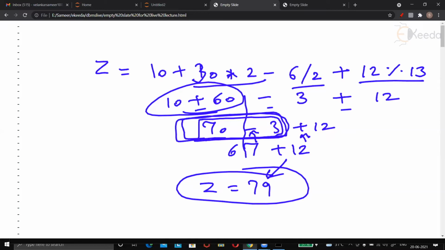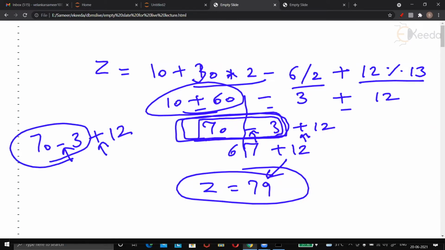I'll just write it for my sake here. 70 minus 3 plus 12. So this minus and plus have the same priority, and minus is written first. So this is done: 67 plus 12. So that is 79. Okay.